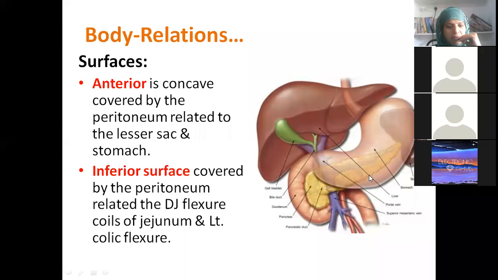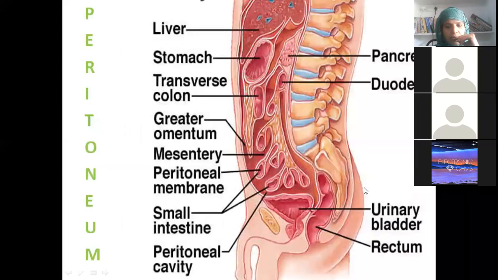The inferior surface of the body is again covered with peritoneum, related to this point, beta. We know the name of this point. That is the duodenojejunal flexure, isn't it? Yes. And here we get so many coils of jejunum and also the left colic flexure. If you see the transverse colon like this, we also have the left colic flexure there.